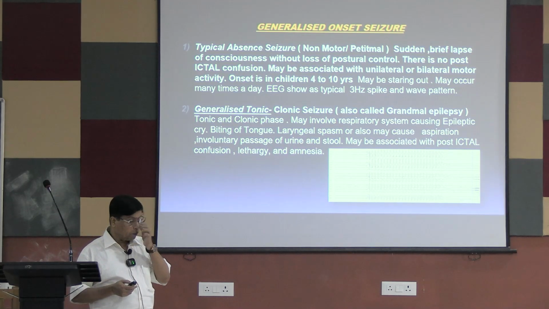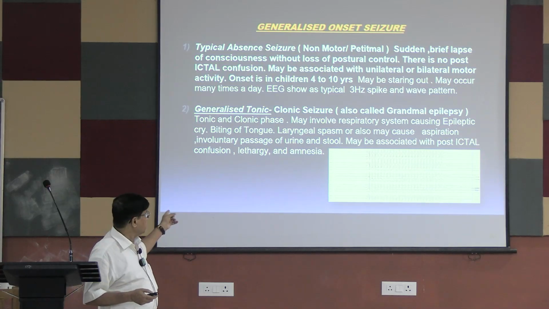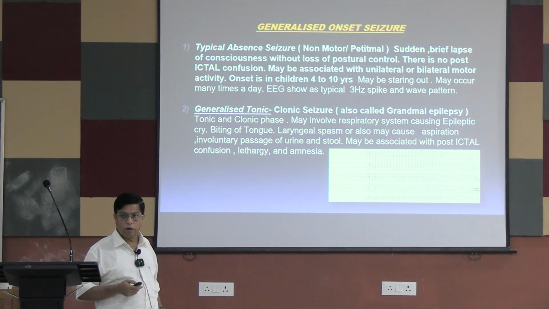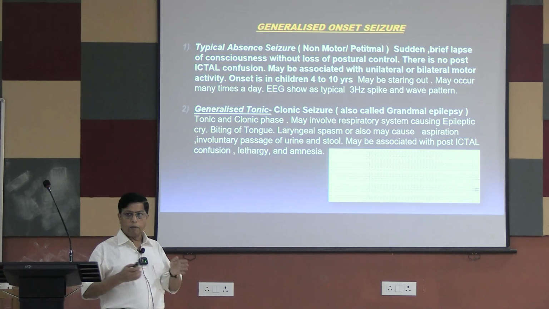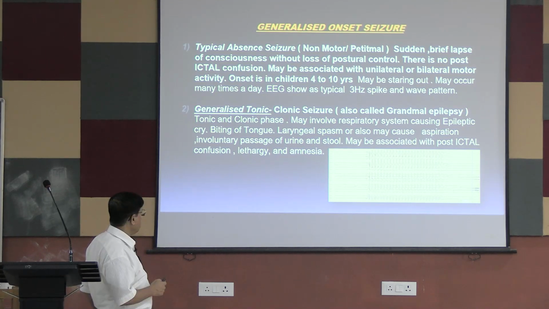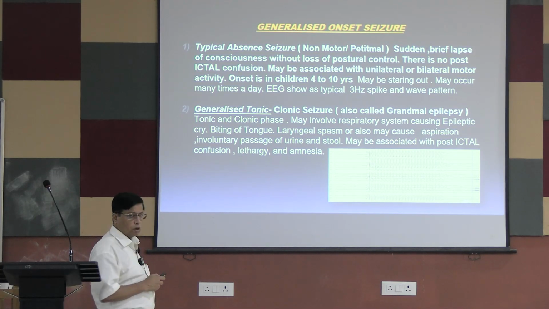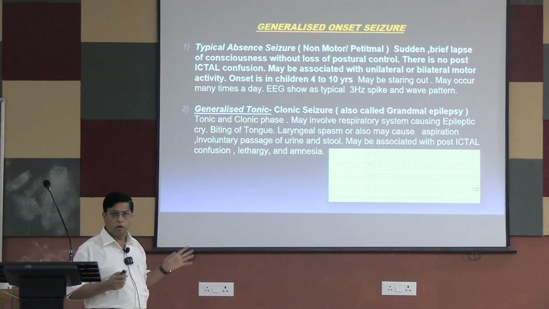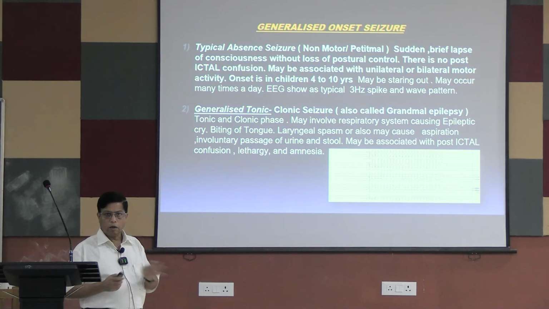Sometimes it is difficult to differentiate, but the presence of a tongue bite and autonomic symptoms like involuntary passage of urine and stool will give the clue that the patient had a true seizure. It may be associated with postictal confusion. Unlike an absence seizure, where there is no residual effect, the moment the patient recovers, he or she will be all right.